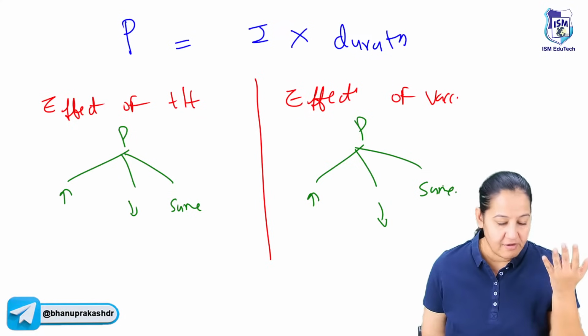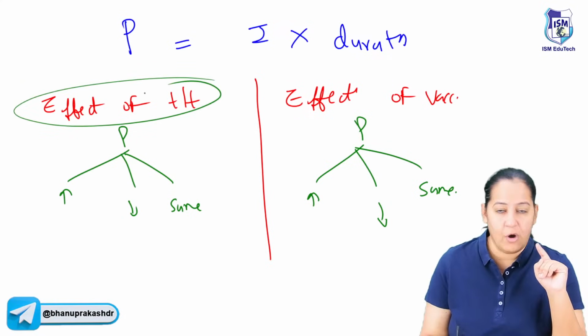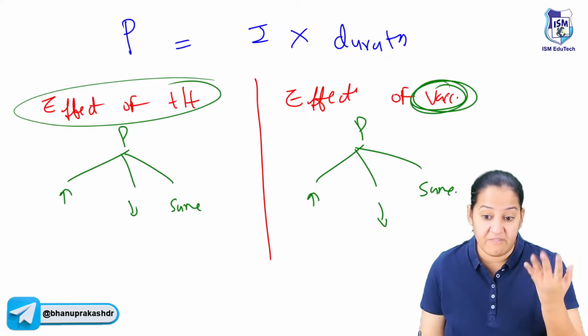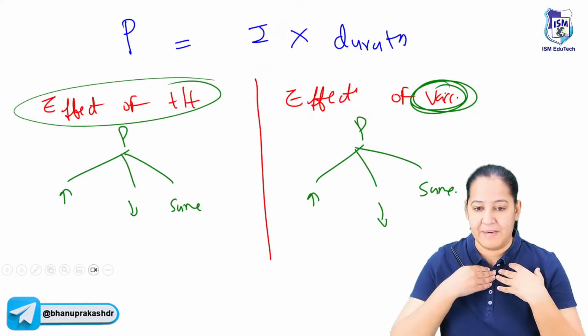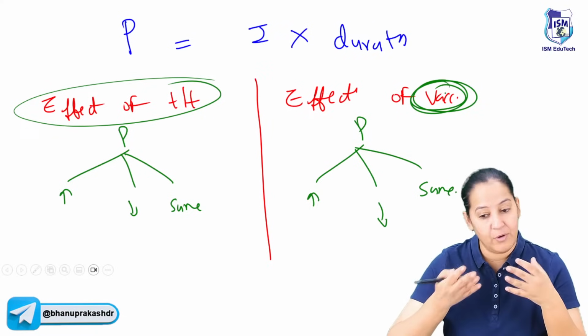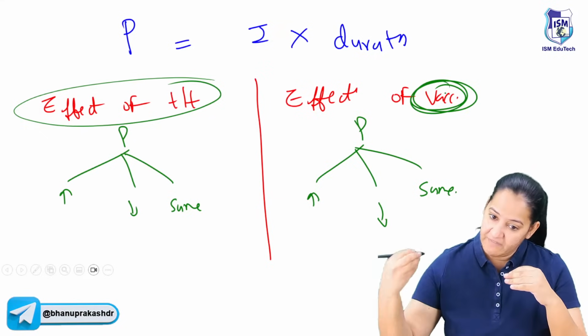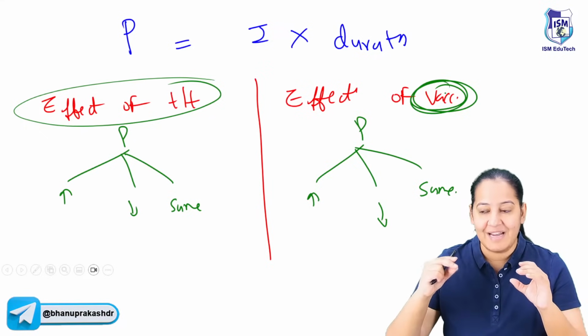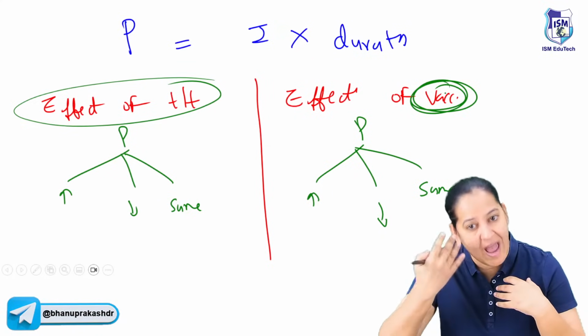So can you answer? First answer for the treatment. First answer for the vaccine. What happens if you're giving a vaccine to any person? Suppose I'm a person, you are giving a vaccine to me. For example, you are giving a COVID vaccine. I don't have COVID, you're giving the vaccine. The purpose of the vaccine is that we don't have that disease, but we do not want to have it in future also.